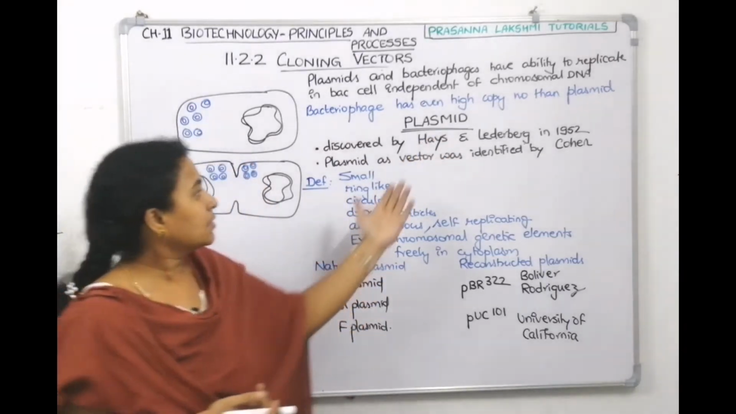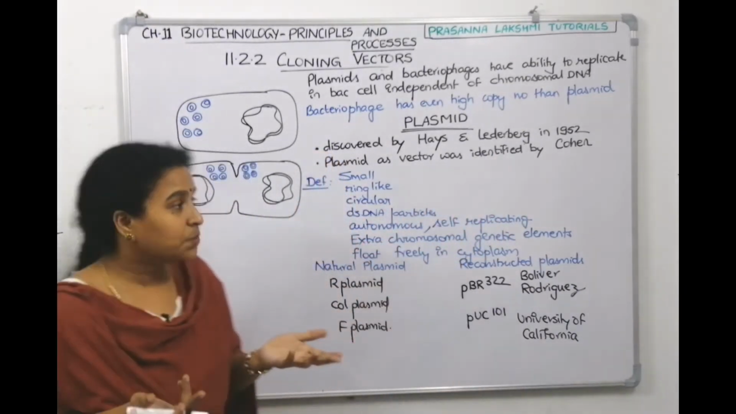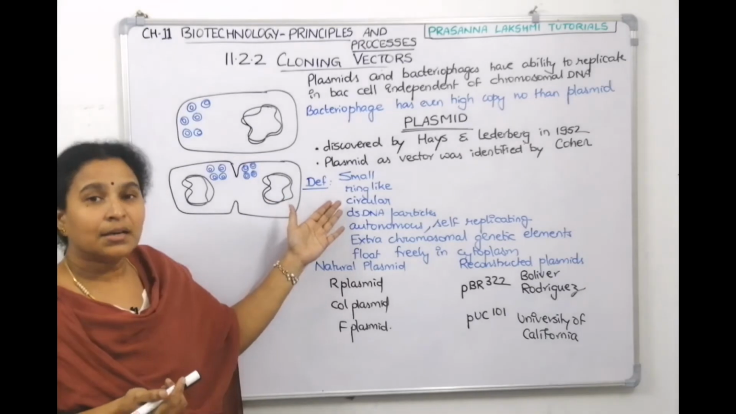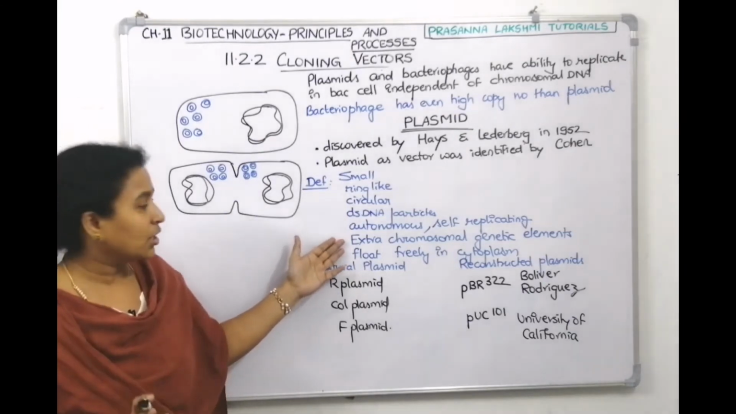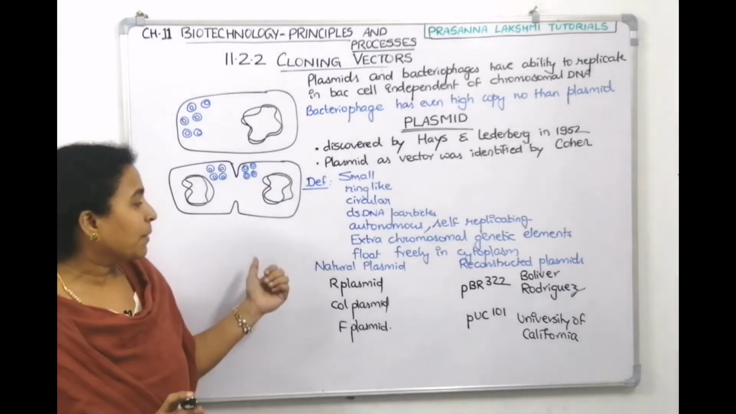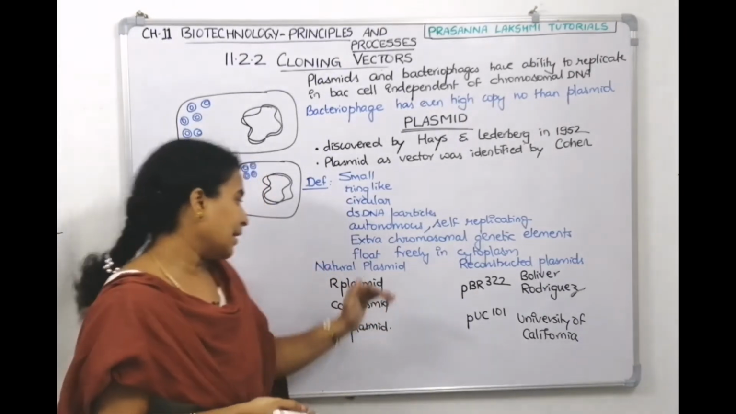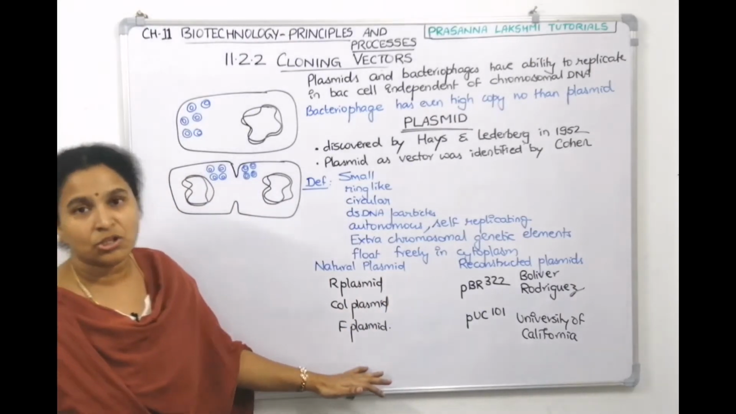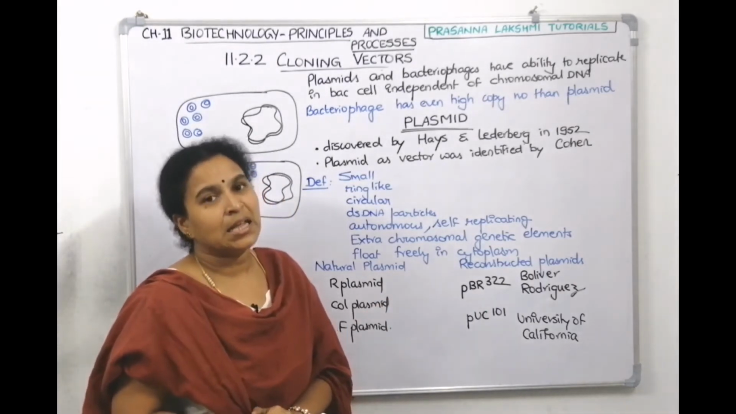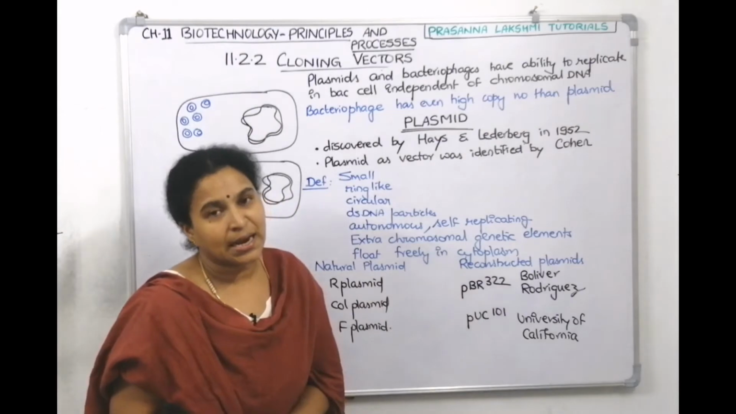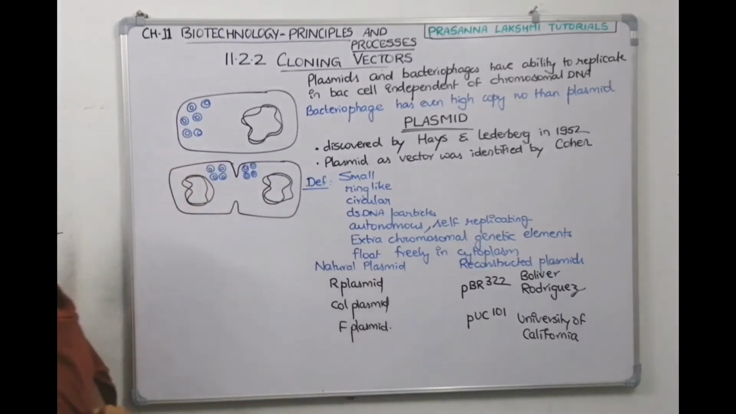Plasmid was discovered by which scientist? Hayes and Liederberg. Who told plasmid can act as vector? Cohen. What are plasmids? They are small, ring-like, circular, double-stranded DNA particles which can autonomously replicate, which are extra chromosomal genetic elements which freely float in the cytoplasm. And how many types of plasmids are there? Natural is there, reconstructed is there. Natural, I gave the examples. We don't want natural in biotechnology gene cloning. We want recombinant plasmids. Now, take a screenshot. We will follow NCERT. We will draw the diagram of PBR and understand the ideal characteristics of PBR or plasmid 322.